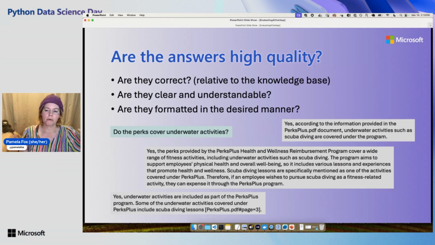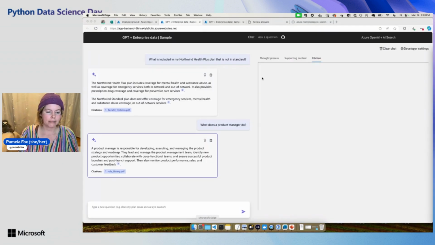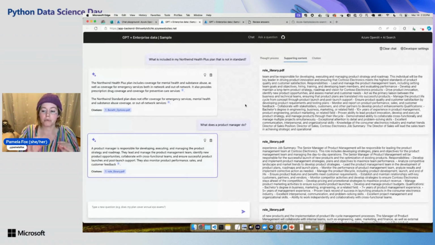So when we're developing these apps, we want to know, are the answers high quality? Now, what does it mean to be high quality for a RAG app? It means that they're correct for that knowledge base, not just globally correct, but correct for that knowledge base. So for example, when I asked in this one, what does a product manager do? That should actually be according to this HR handbook. Like, what does a product manager do at this company? Not just what does any product manager do, right?